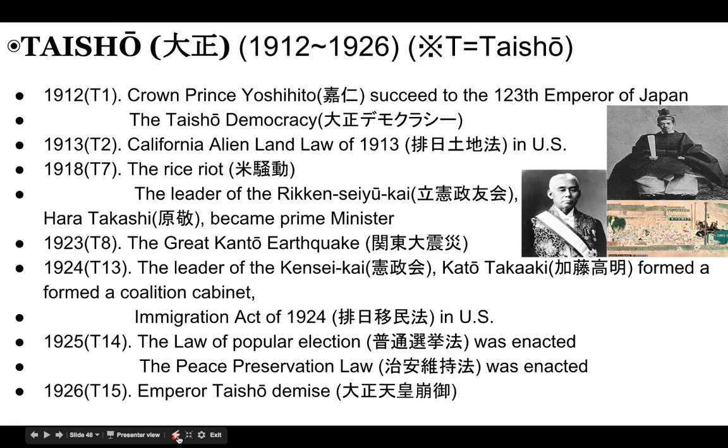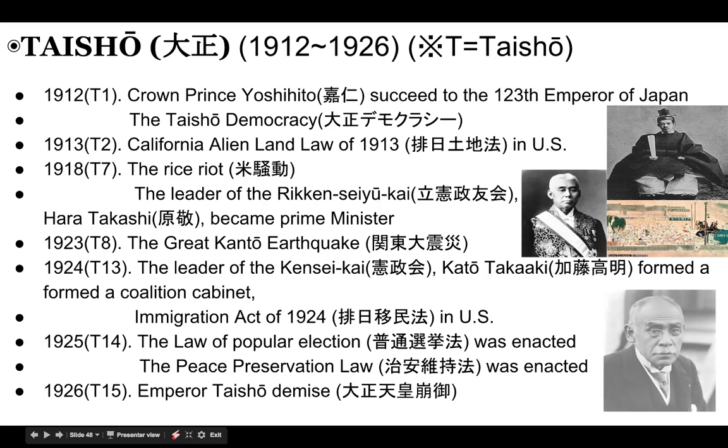Next year, people elected the leader of the Kenseikai, also a constitutional party, Kato Takaaki, this person. They formed a coalition cabinet.